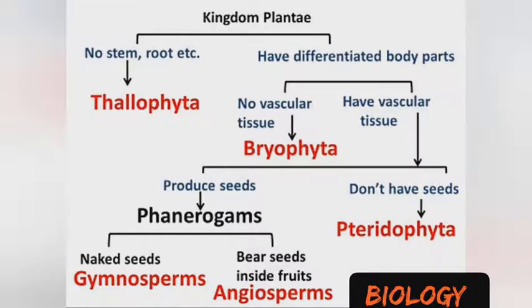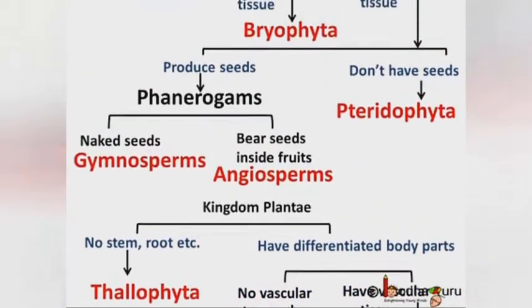The Gymnosperms are plants that have a differentiated body part, they have vascular tissues, and they produce seeds, but the seeds that they produce are naked seeds. That is the aspect of the Gymnosperm. But the Angiosperms have a differentiated body part, they have vascular tissues, they produce fruits, and they bear seeds inside the fruits.